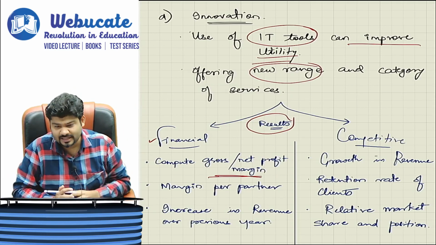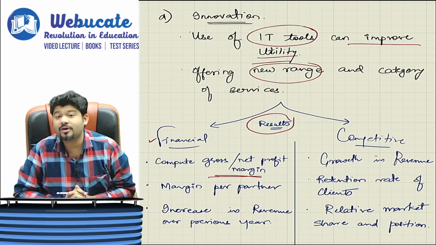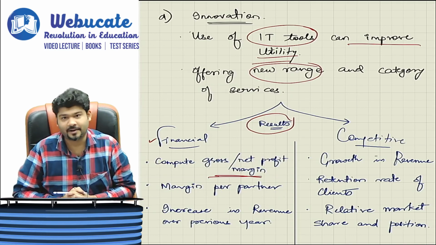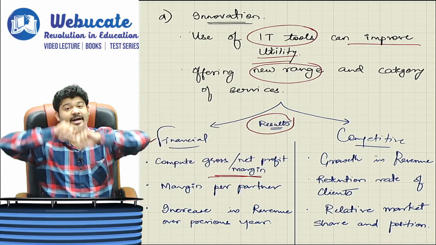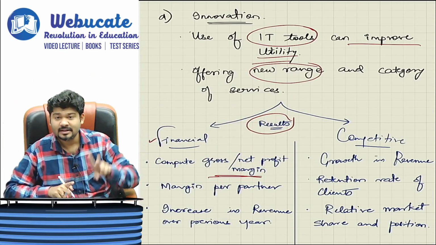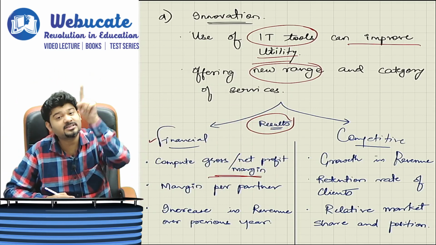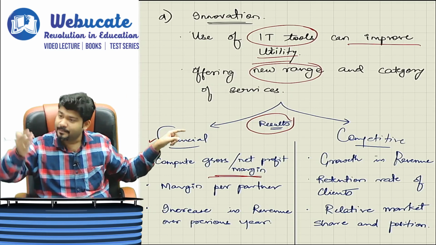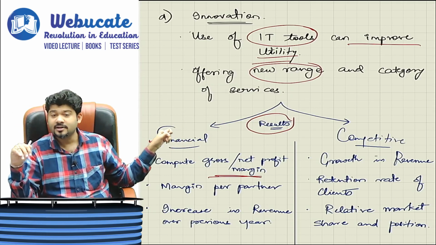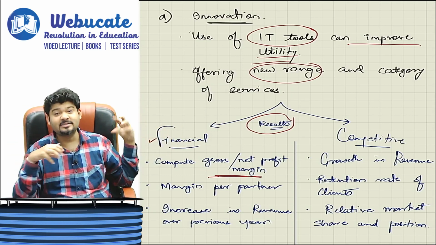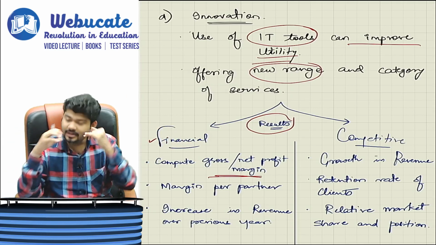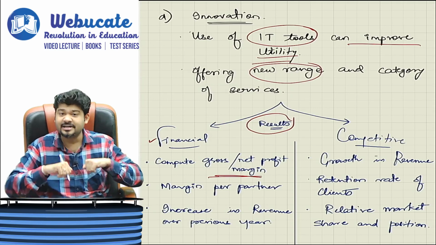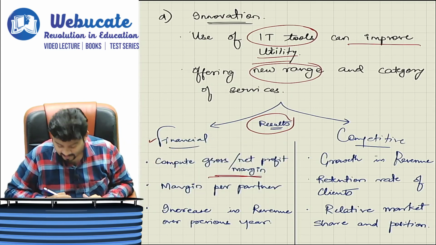You need to compute that. Then we will find out what is the margin per partner. Are you understanding? So one is margin that we are going to get for the overall firm, and second is the margin per partner. What is the business that every partner has got? What is the expense that has been incurred in order to manage that business? Correct. What is the individual partner's return? All of that is to be taken care of here.